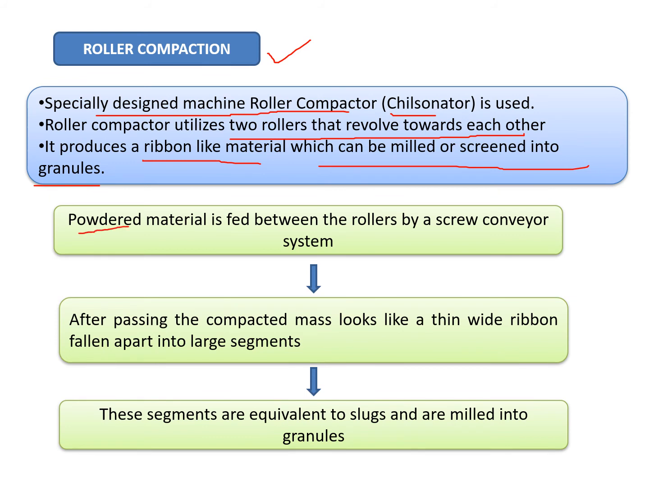We take the powder material and it is fed between the rollers by a screw conveyor. After passing, the compact mass looks like a thin white ribbon which falls apart into large segments, and in segments it can be considered as the slugs. Like in the slugging machine, slugs are formed, and in this case ribbon shaped material is formed which is milled into granules. This process is called roller compaction.